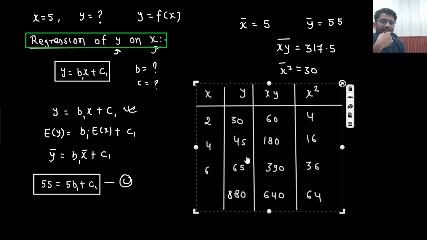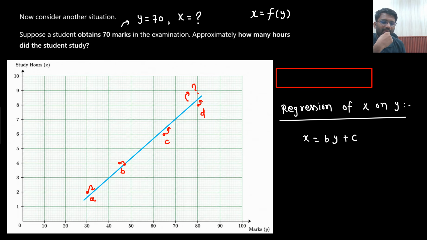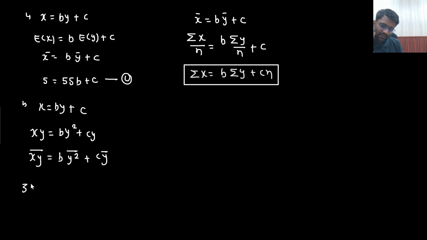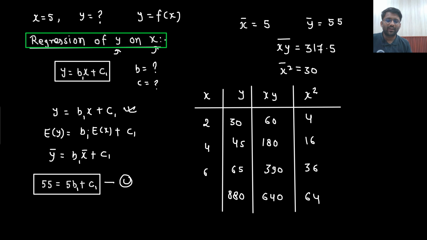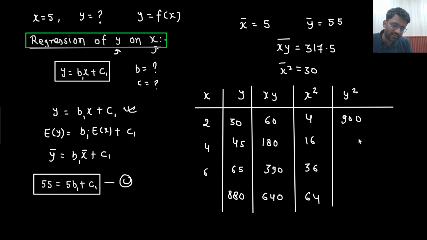317.5 plus b. Do I have the data of y square bar? That means first you need to calculate the data of y square, then you need to take its bar. Now it will be a bit lengthy calculation because y square is 945 square, then 880 square.